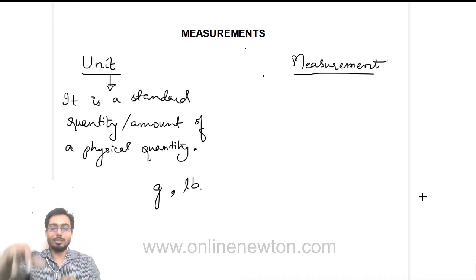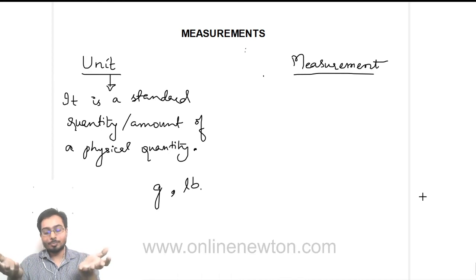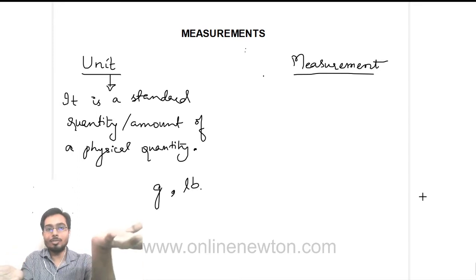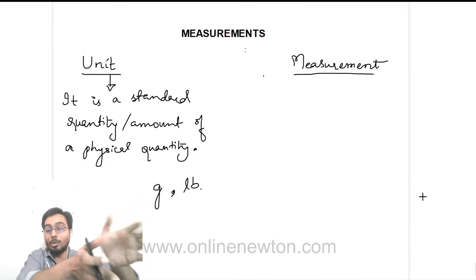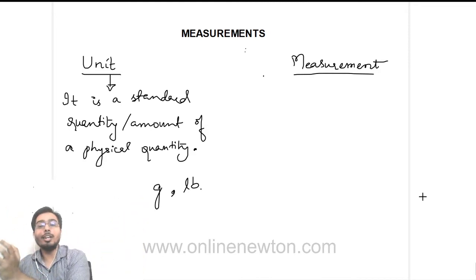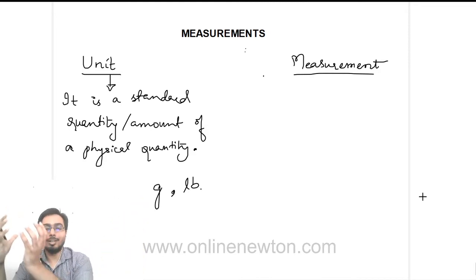When you put something over it, it will show you the value of that particular mass. So measurement, in short, is the comparison of a given amount of some physical quantity with the standard value, or you can say how many times that standard value, the so-called unit, is contained in a given amount of a physical quantity.